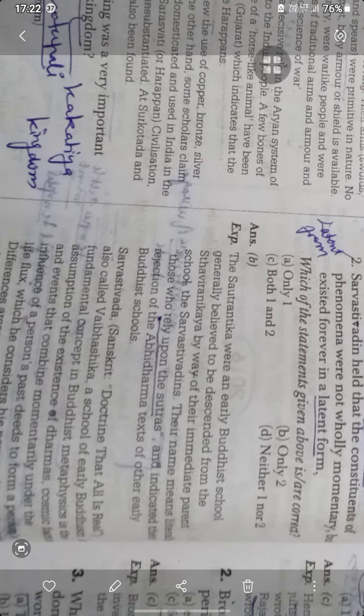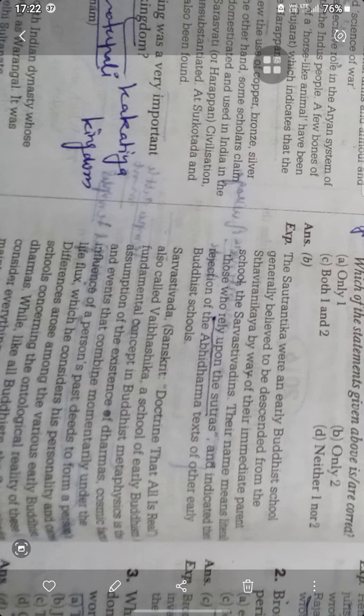The Sautrantikas were an early Buddhist school generally believed to be descended from the Sthaviravada by way of an immediate parent school. The Sarvastivadins, whose name means those who rely upon the sutras, indicated the rejection of the Abhidharma texts. The Sarvastivada doctrine holds that all real things are known. The Vaibhashika was a school of early Buddhists. Sarvastivada is also Buddhist.